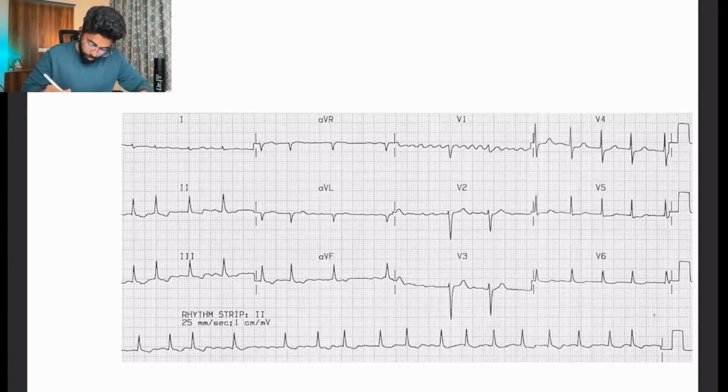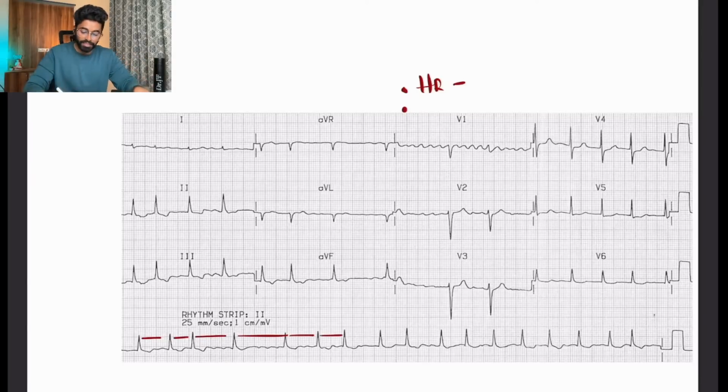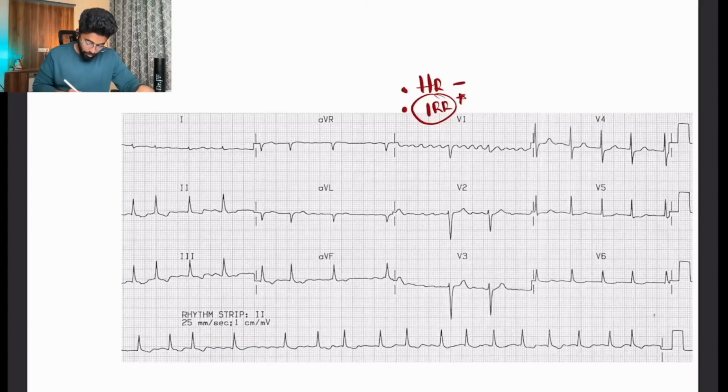Right. So the first thing, as our basic point, we have a heart rate. What is the heart rate here? Before I calculate the heart rate, I have to know the rhythm as well. So we have two and a half, two, three and a half, four, three again. It is an irregular rhythm. Then how do we calculate the heart rate? Let us count the R waves: 1, 2, 3, 4, 5, 6, 7, 8, 9, 10, 11, 12, 13, 14, 15, 16, 17. The heart rate is 102 per minute, which clearly indicates a tachycardia, right?